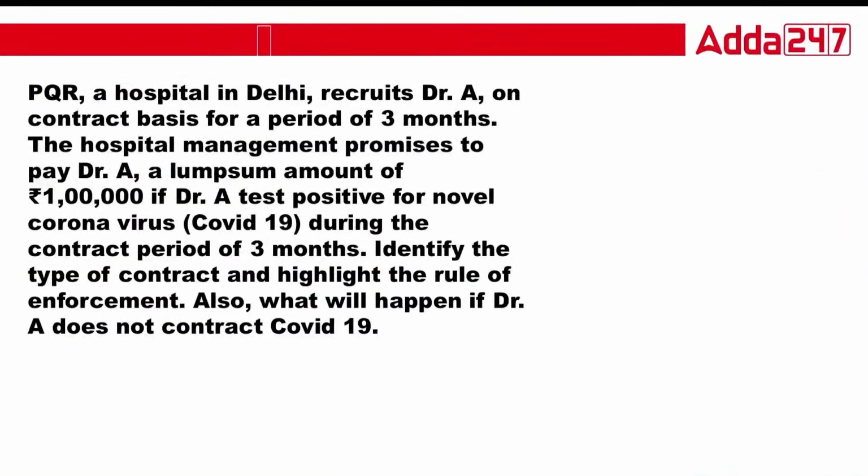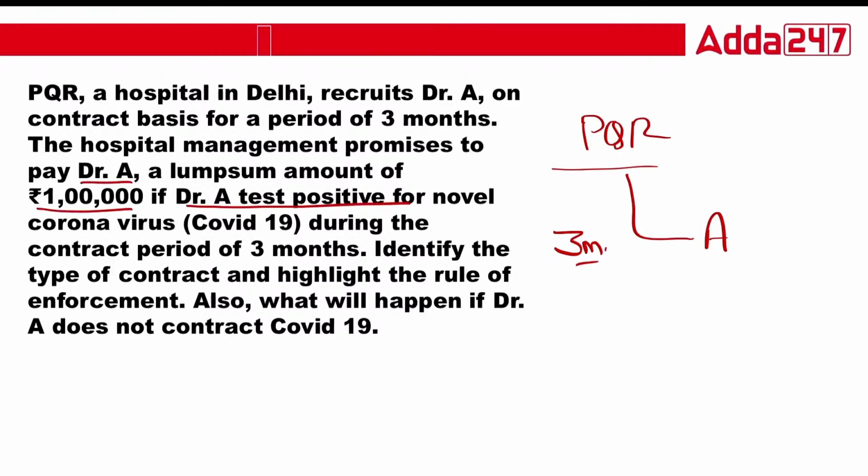Okay, next. A PQR hospital recruits Dr. A on a contract basis for 3 months. The hospital management promises to pay Dr. A an amount of 1 lakh if he tests positive for coronavirus.